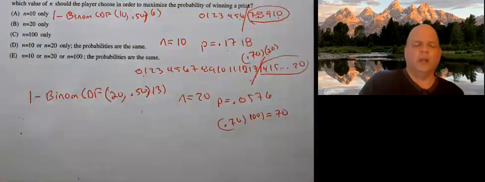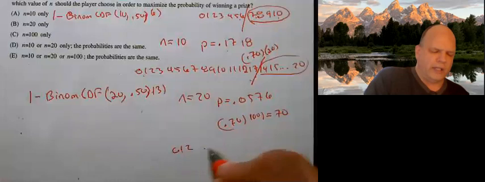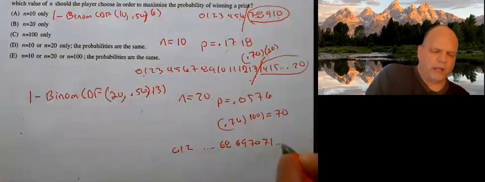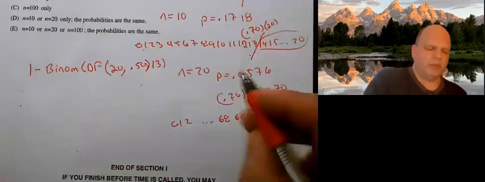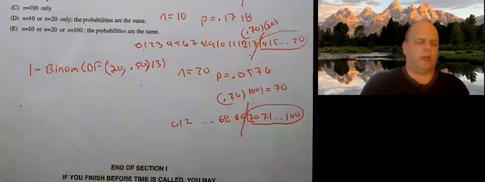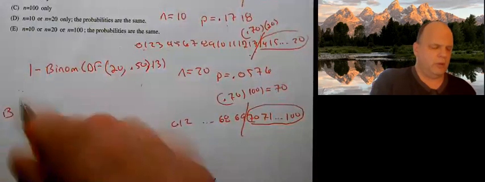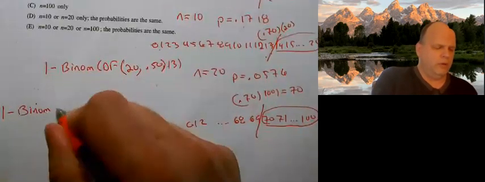And if I made the same number line, I need 0.70 of 100, which means I need to win 70 games. So 0, 1, 2, ... 68, 69, 70, 71, ... 100. I have to win 70 or more times. If I only win 69 times, I don't get a prize. So 1 minus the binomCDF.